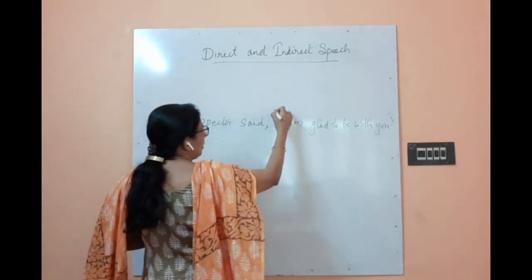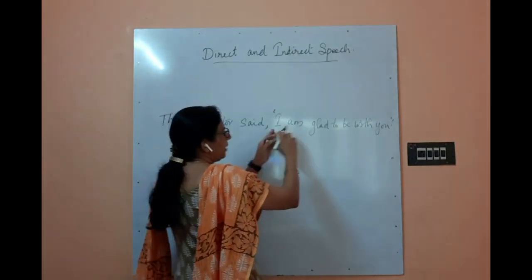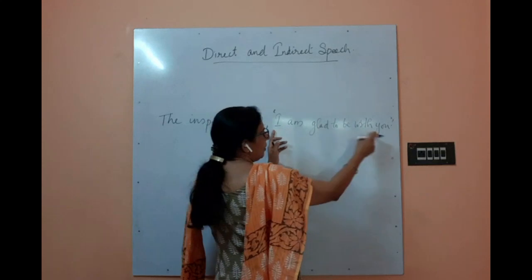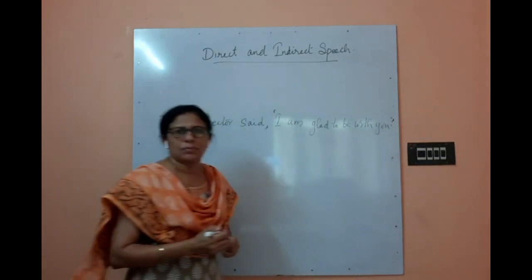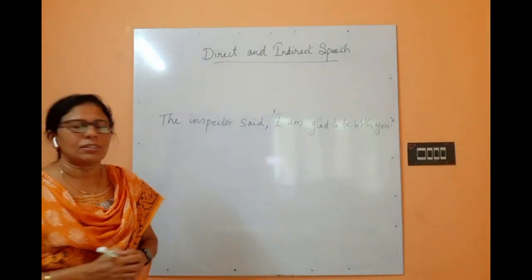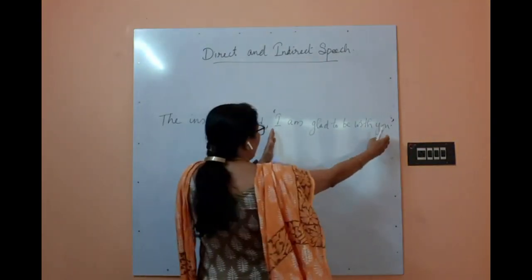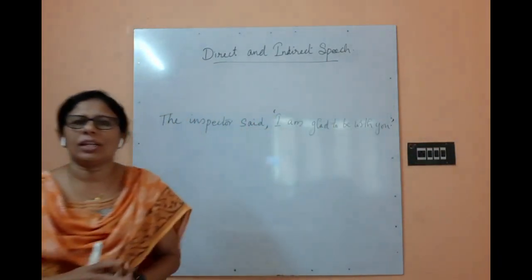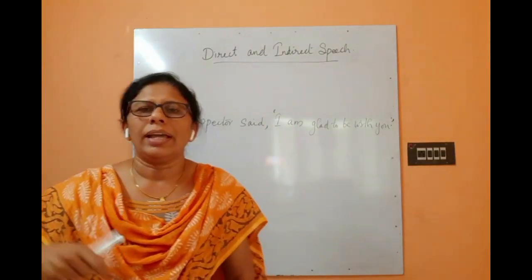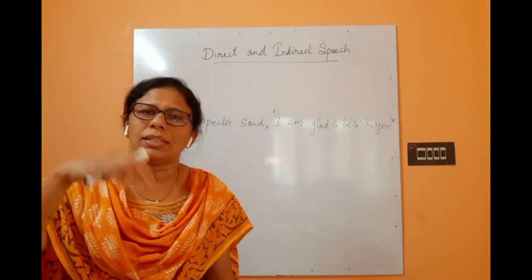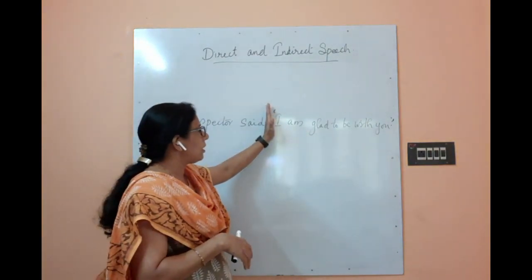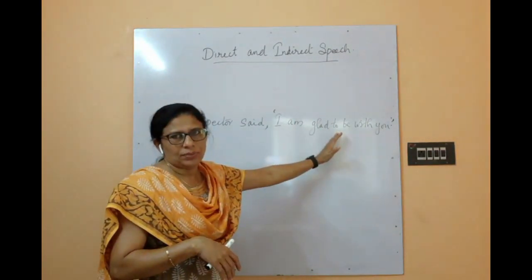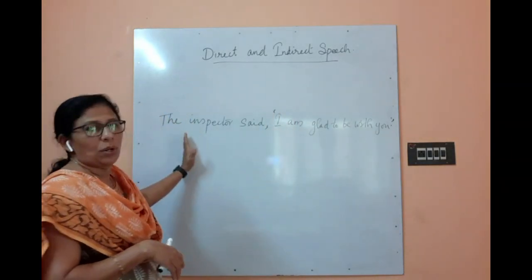Okay, and after that we have started the quote, and the exact words of the speaker are given in the quote, and after that we have put the full stop and closed the quote. Have you seen the difference? So these are the exact words. From the sentence itself we can identify which are the exact words told by the speaker, and exact words are given in the quote. The remaining part will be outside.